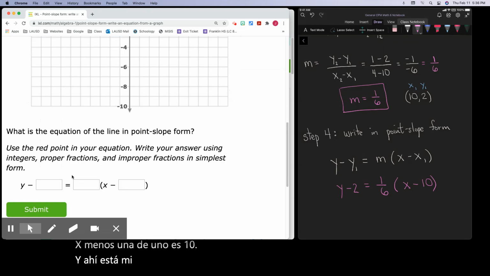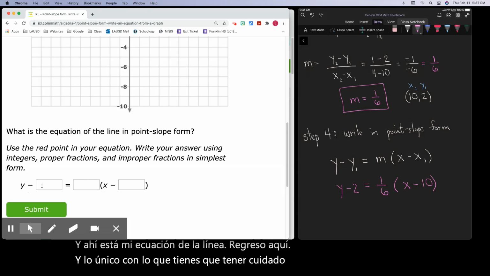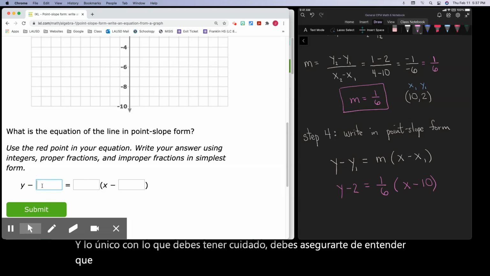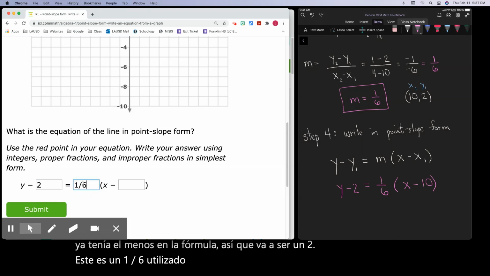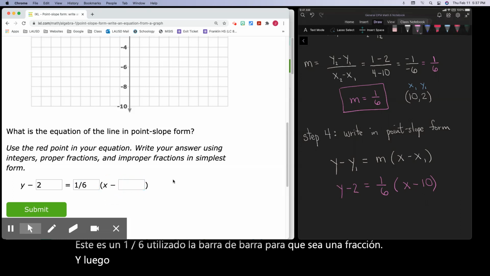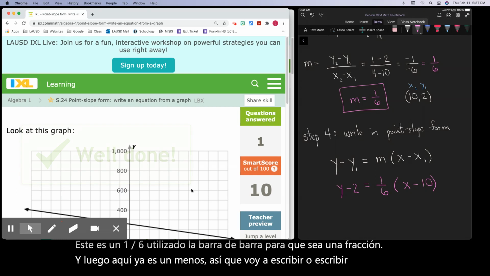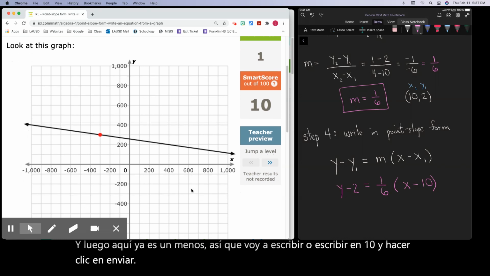I come back here, and the only thing you need to be careful with is you need to make sure you understand you're filling in this with a 2. You're not going to put the minus 2 because it already had the minus in the formula. So it's just going to be a 2. This one is a 1 over 6. Use the slash bar to make it a fraction. And then in here, it's already a minus, so I'm just going to type in 10 and click submit. Let's go ahead and look at another problem.